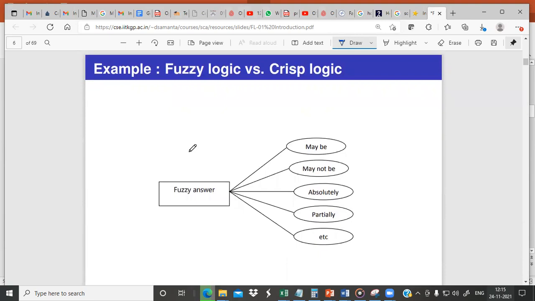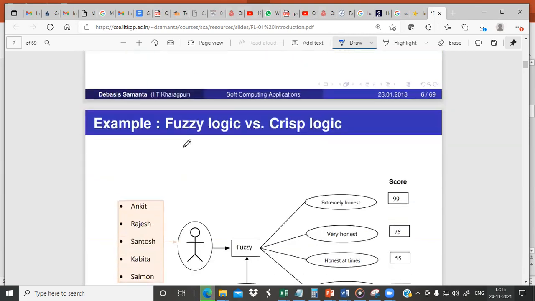But when you come to fuzzy logic, for a fuzzy feature the answer will be something like maybe, may not be, absolutely, partially, etc. You cannot say exactly that it is yes or no. So you may have multiple degrees of membership function. For whatever member you are checking, you can have values with multiple degrees of truth. Such a set or such a logic is called fuzzy logic, right?